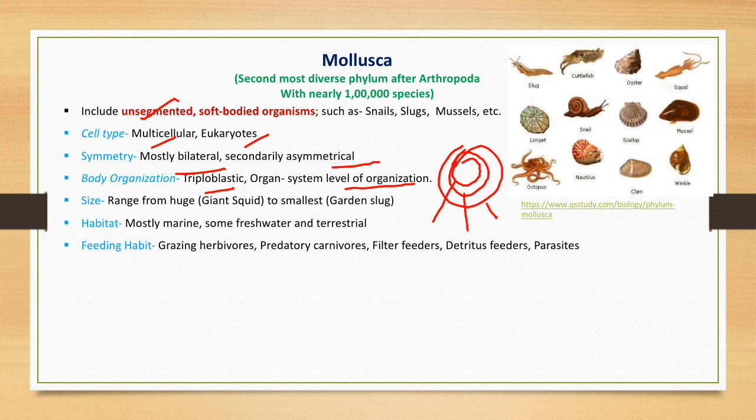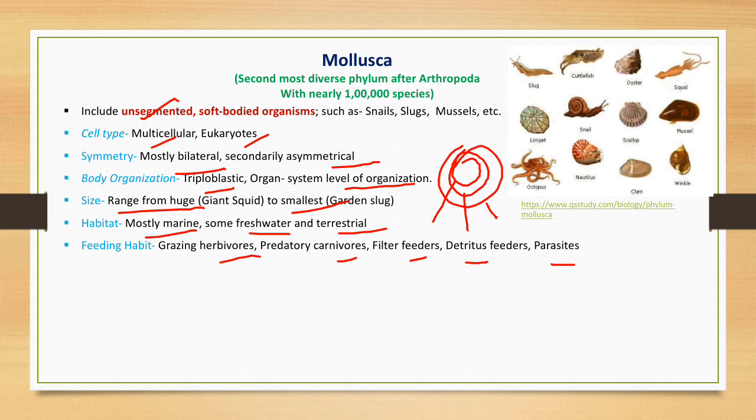The size ranges from huge to smallest. They are mostly marine, but some of them inhabit freshwater and terrestrial habitats also. The feeding habit is diverse. They may be herbivore, carnivore, filter feeders, detritus feeders, or parasites.